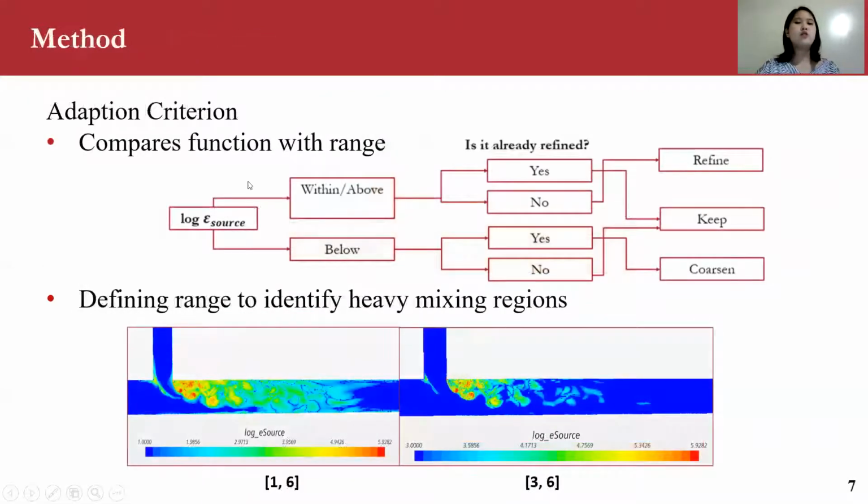How this automatic mesh refinement is incorporated inside of our commercial software system is that it compares this function, log epsilon source, with a range, and our range was defined to be a range that has heavy mixing regions. If this function is within or above the range, then it will try to refine the mesh, and if it's below the range, it will try to revert it back to the base size.